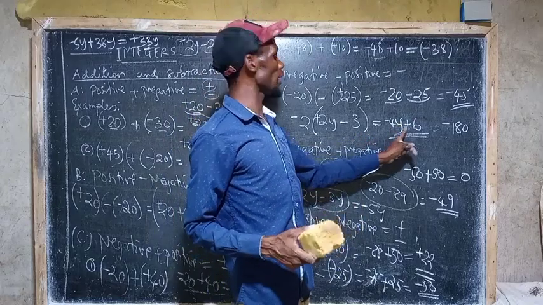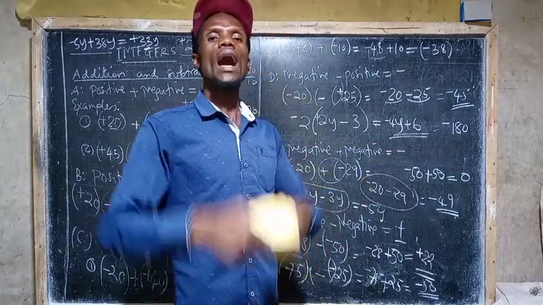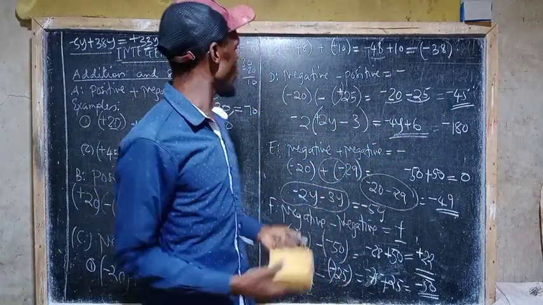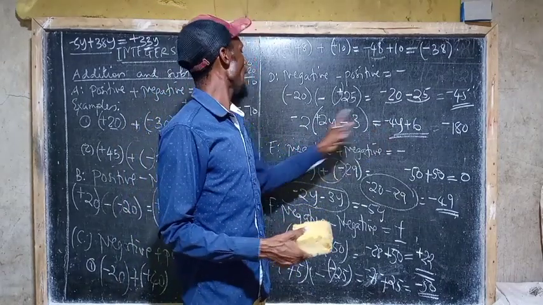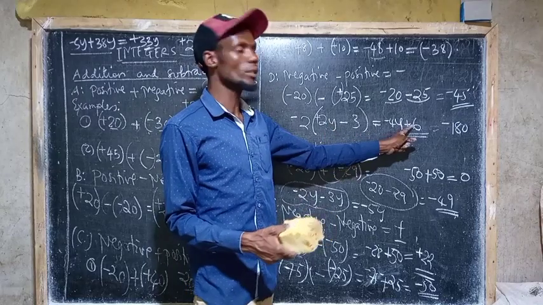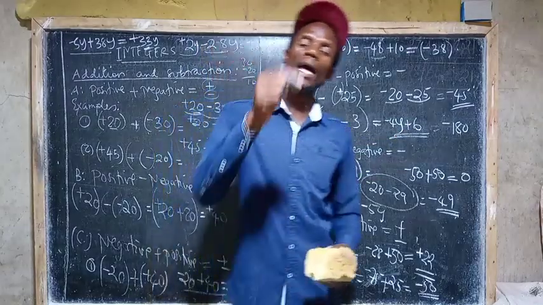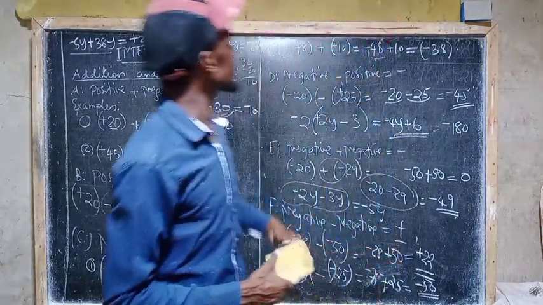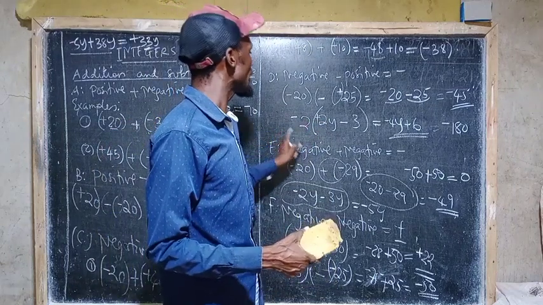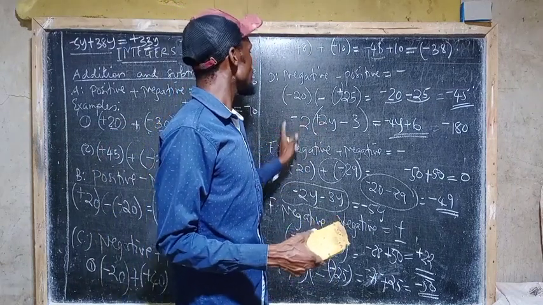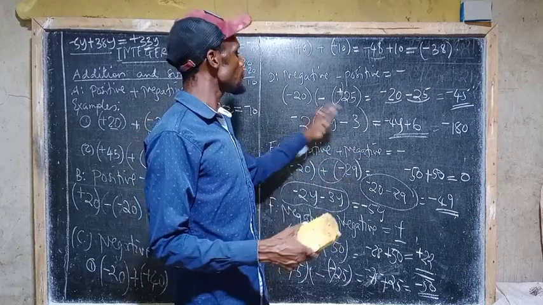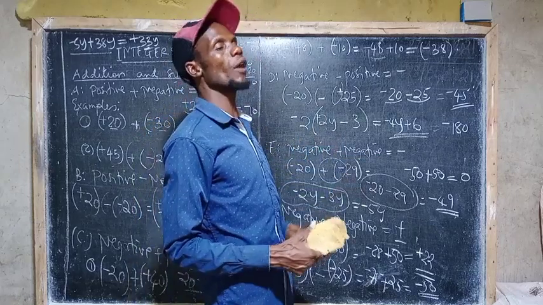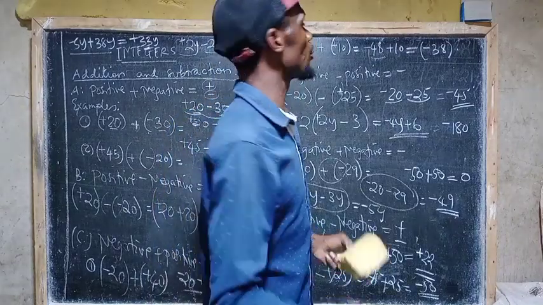It was not like that before. Before, this was negative and this was positive. But now we have changed the sign simply because we have multiplied: negative times positive is negative, and negative times negative is what? Positive. So the most important thing here is to look at the sign that is outside the bracket. If there is a negative outside the bracket, definitely change every sign found in the bracket.